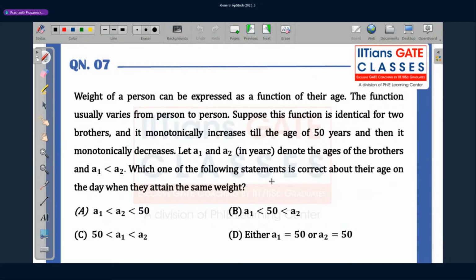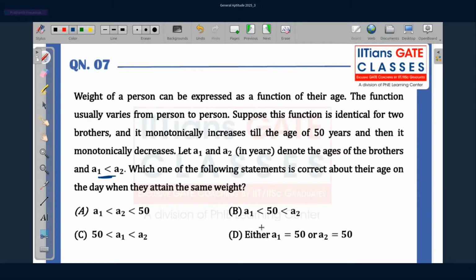Let's take the next one. This one is slightly tricky. So weight of a person, it can be expressed as a function of their age. The function usually varies from person to person. Suppose this function is identical for two brothers, and it monotonically increases till the age of 50 years, and then it monotonically decreases. So let A1 and A2 in years denote the ages of the brothers, and A1 is less than A2. This one is an important condition. Which one of the following statements is correct about their age on the day when they attain the same weight?